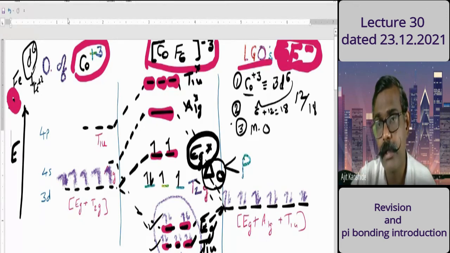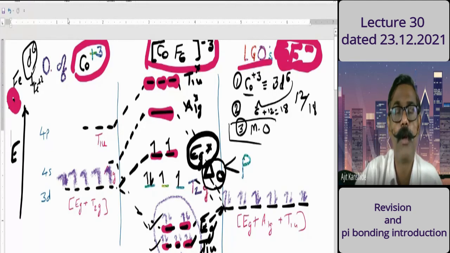That point we will cover in point number 3. The MO diagram is as under, and the explanation for that MO diagram.